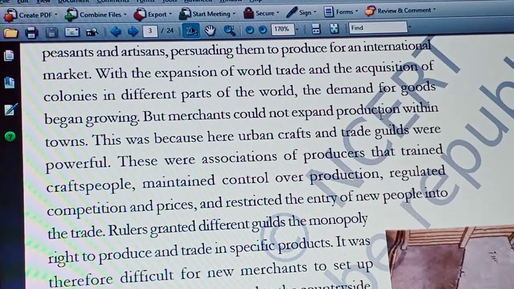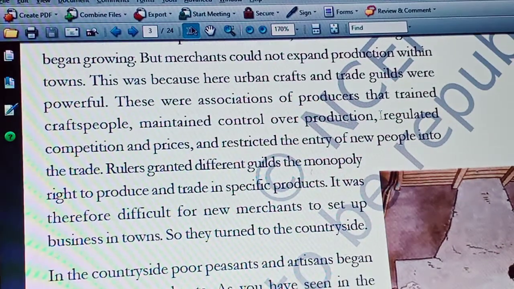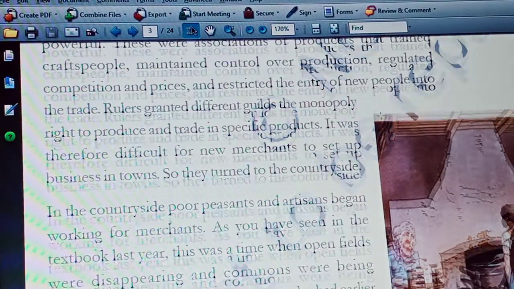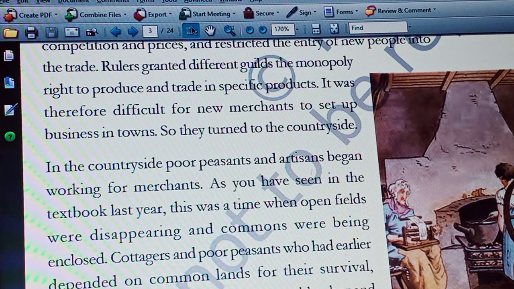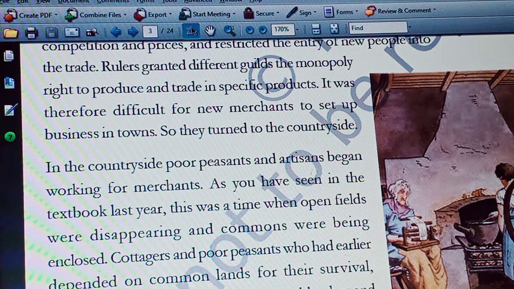So, and then come to the conditions in rural areas. In the countryside, poor peasants and artisans began working for merchants. Here, these people were ready to work for merchants. Why? In last year also we learnt that in England, open fields were disappearing and commons were being enclosed.